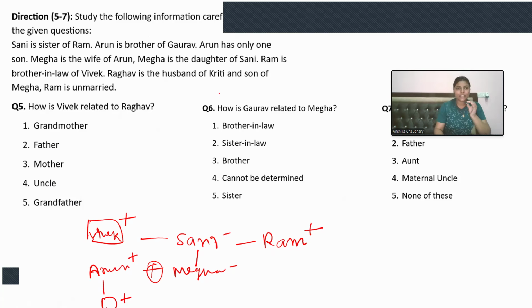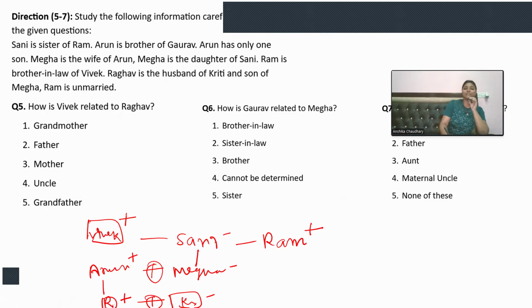Raghav is the husband of Kriti and son of Megha. So son of Megha, that means here, right? So it would be Raghav, and he is the husband of Kriti. So Kriti must be here. And a son of Megha. Okay, Ram is unmarried. How is Vivek related to Raghav? Okay, so let's try to find out where Raghav is. Raghav is this. How is Vivek related to Raghav? All right. So Megha's mother and then grandfather.